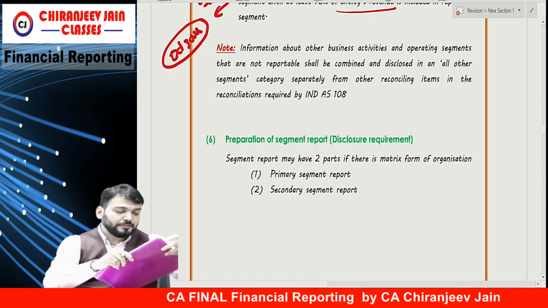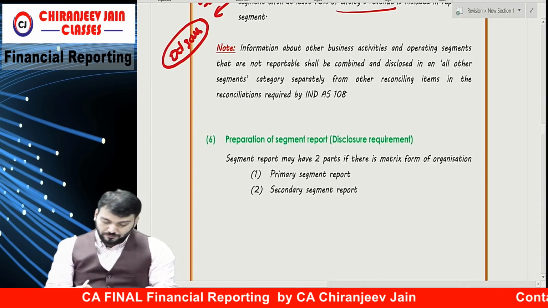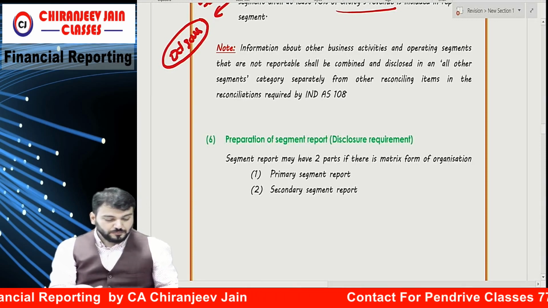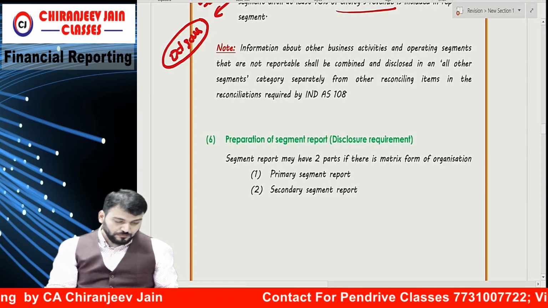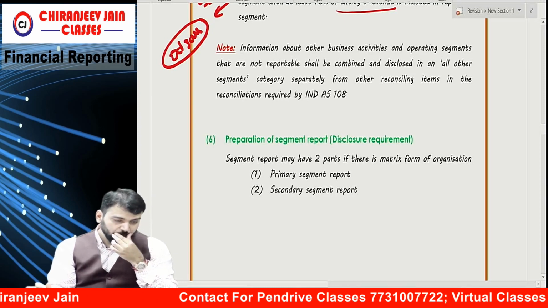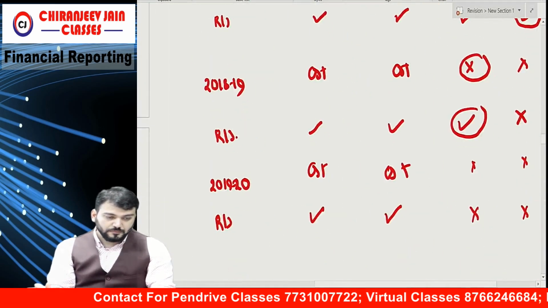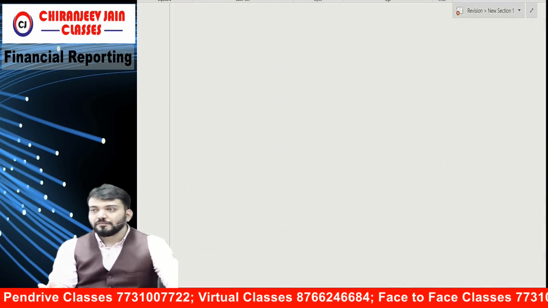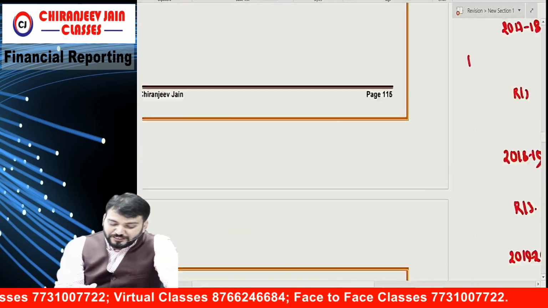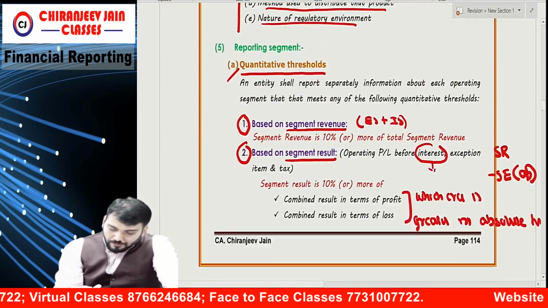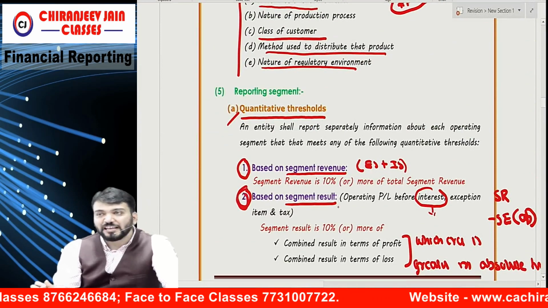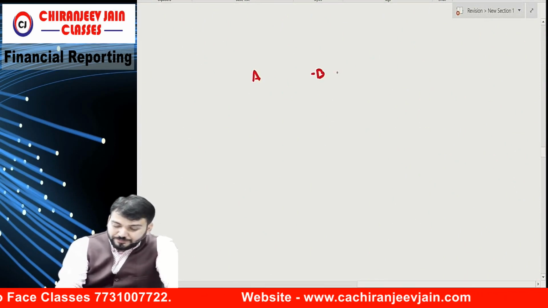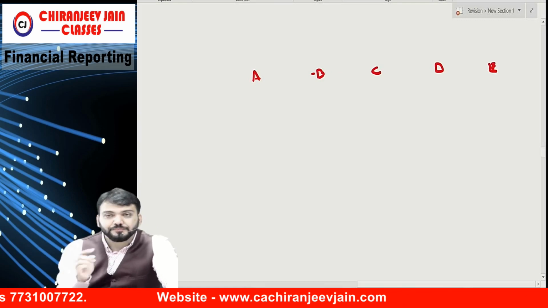Come to page number 56. But before that, I would like to explain this point, point number 2, based on segment result. Okay? Everyone. Take segments A, B, C, D, E.